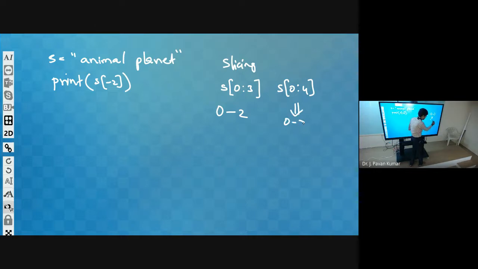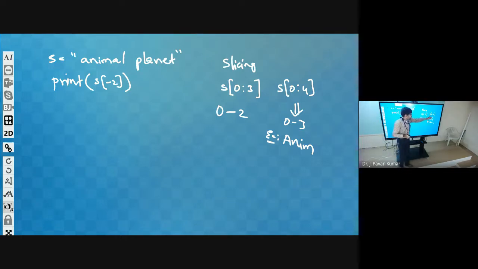In this example, 0 to 3, A-N-I-M. 0 to 4 means 0, 1, 2, 3 will be printed. So 4 characters will be printed, isn't it?